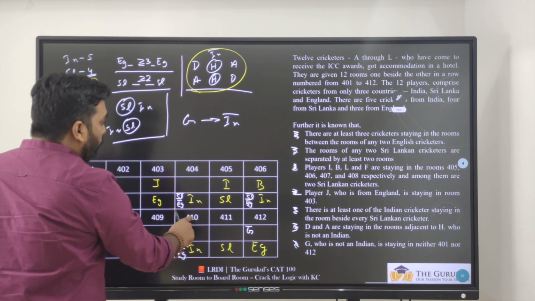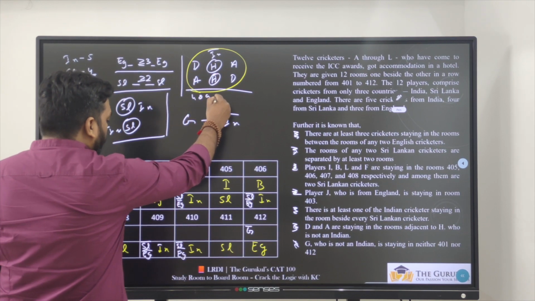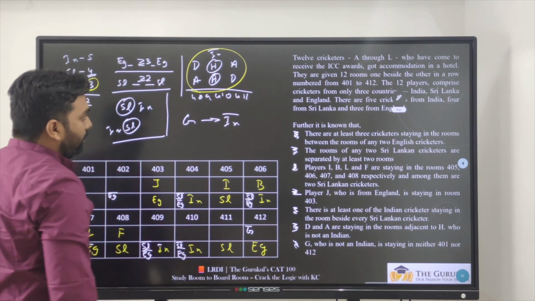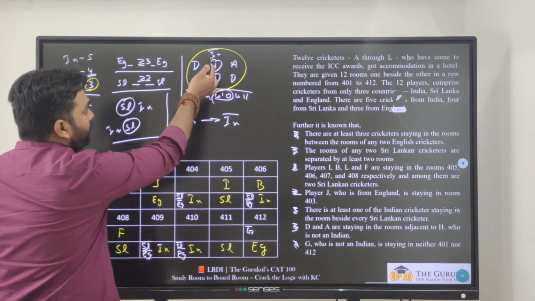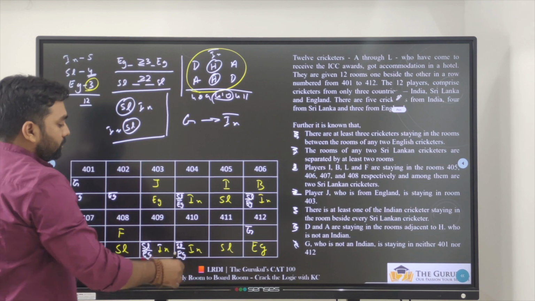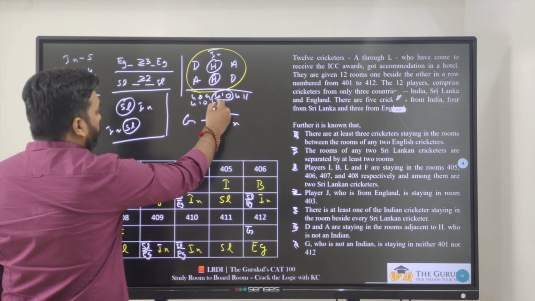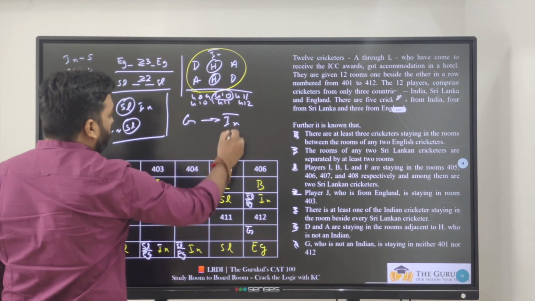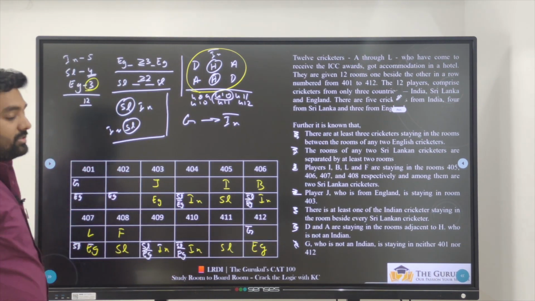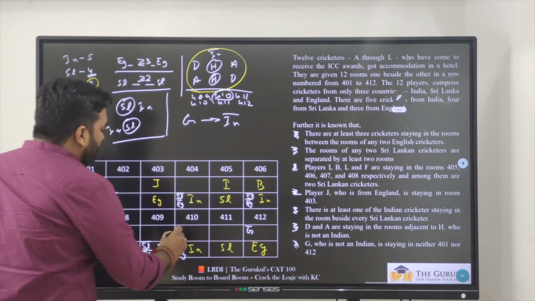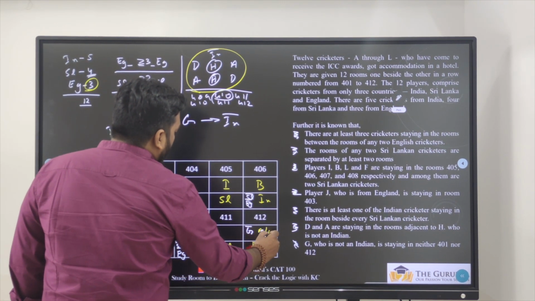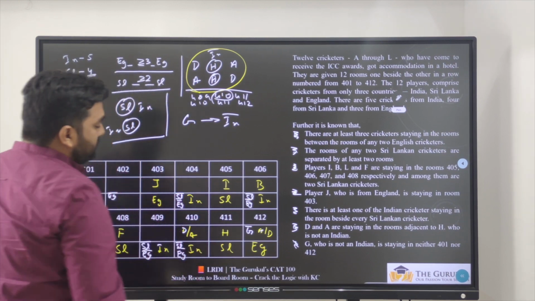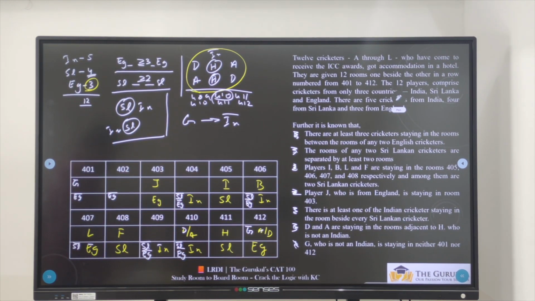3 empty places can be 409, 410 and 411. But if you observe carefully, 410 is Indian, but he gave this is not Indian. So the other possibility which is left out, 410, 411 and 412, where 411 is Sri Lanka, not Indian. So that is working. So this can be D or A, this can be A or D, and this is definitely H. So H is in 411.